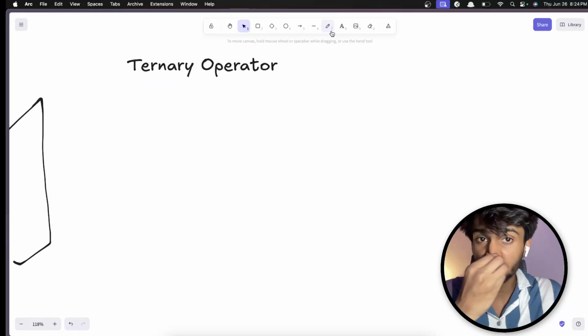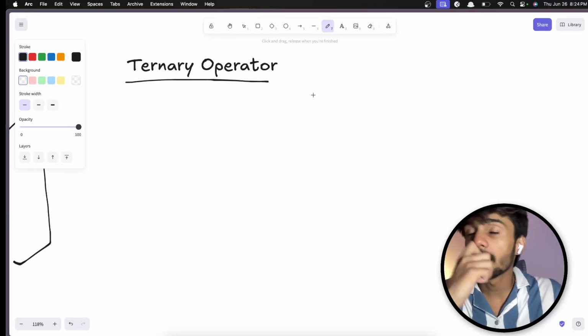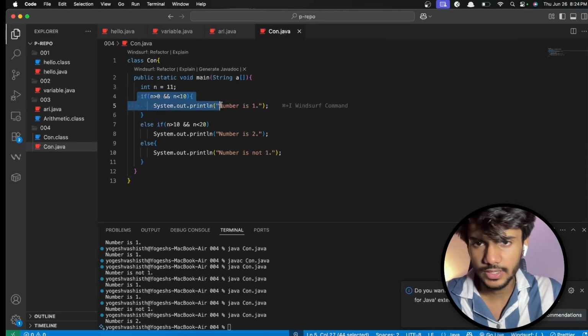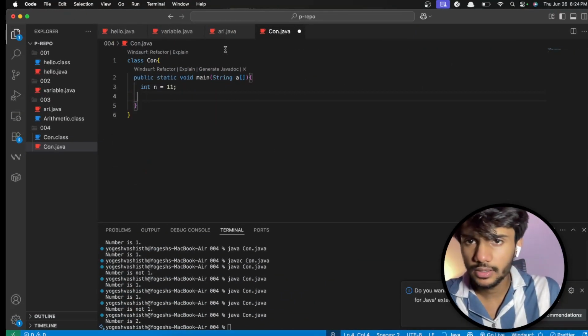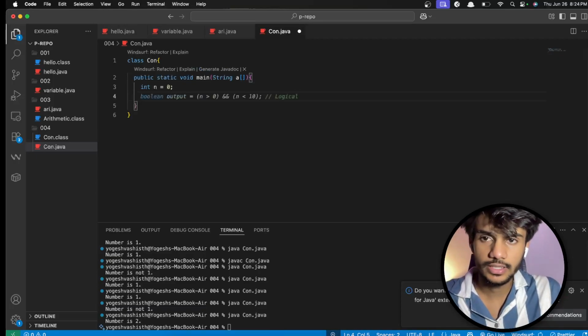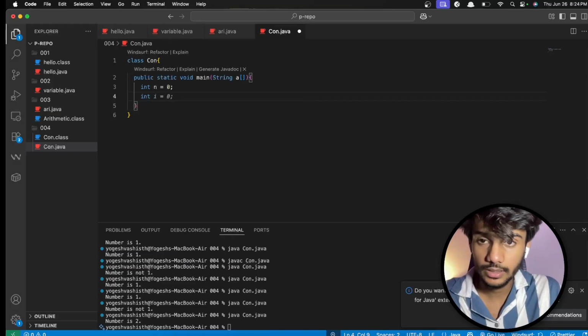What's a ternary operator? Now think of this like maybe I want this condition only. Let's suppose I want to save the result in a way that if n is 0, then result should be 10.